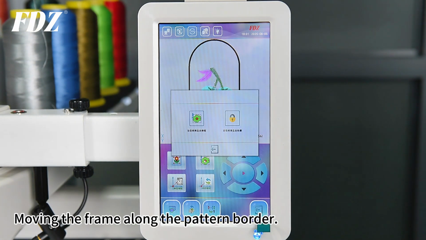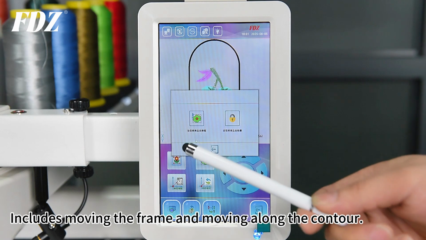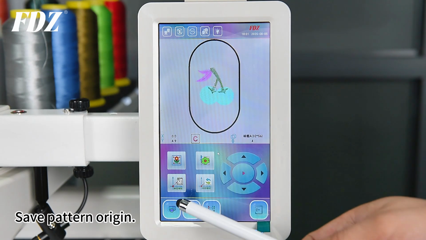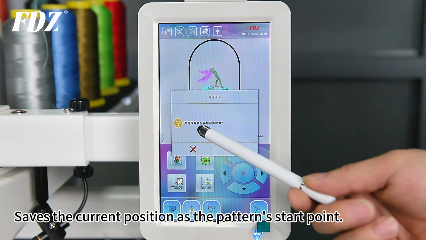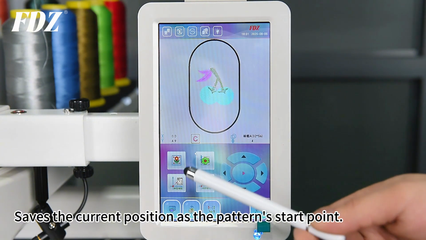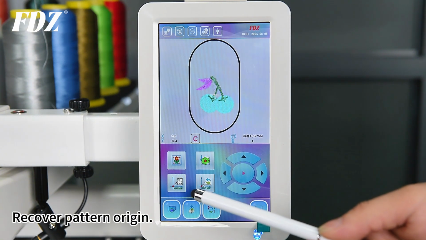Moving the frame along the pattern border includes moving the frame and moving along the contour. Save Pattern Origins saves the current position as the pattern's starting point. Recover Pattern Origins.